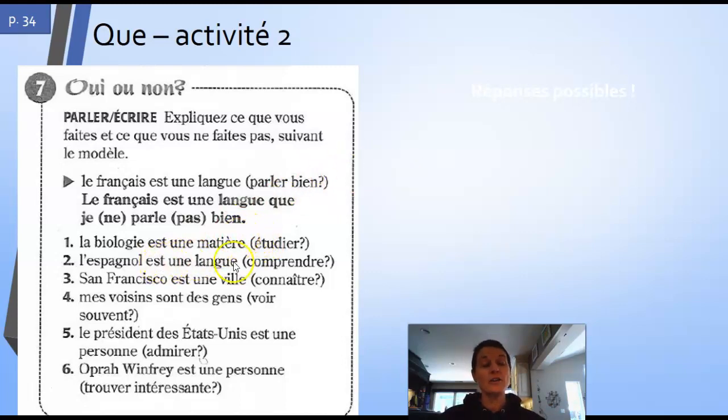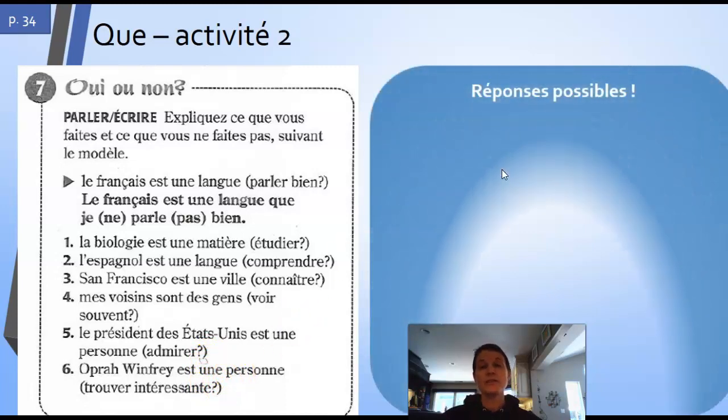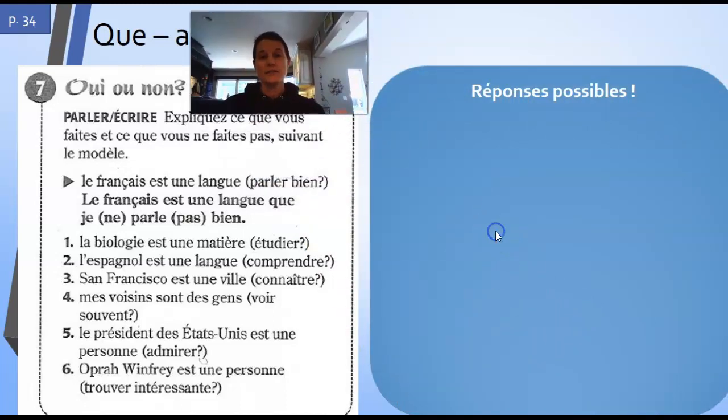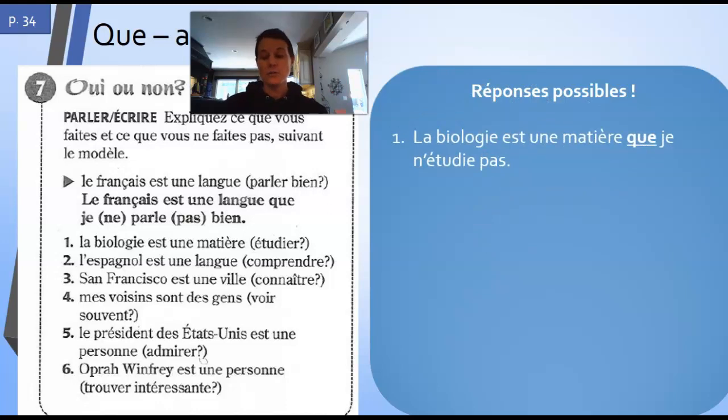Is Espanol a langue that you understand? Is San Francisco a ville that you know? Are your voisins people that you see often? Is the President of the United States someone that you admire? And is Oprah Winfrey someone you find interesting? Okay? So here are possible responses. I'm going to move myself up to the top so you can see. And of course, these are my answers, not yours.